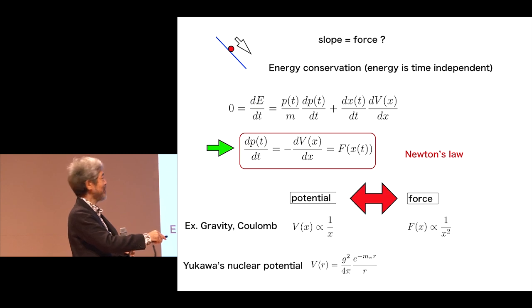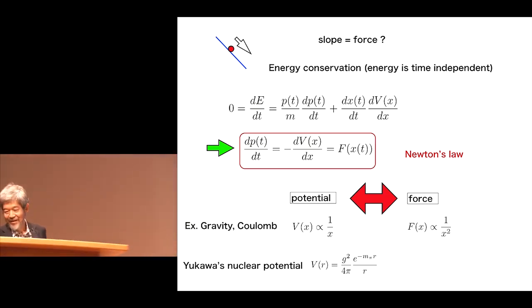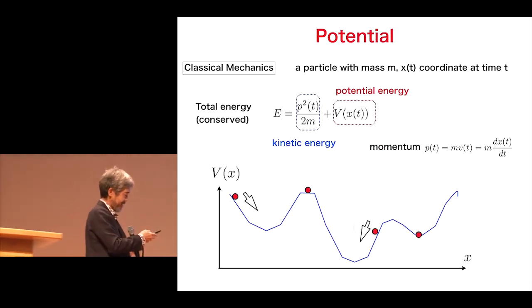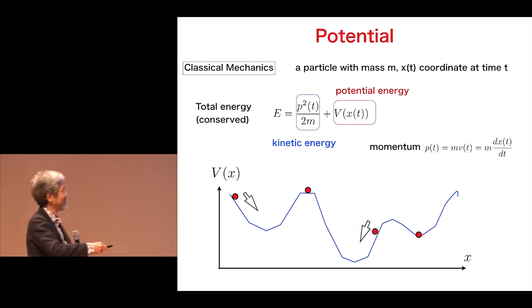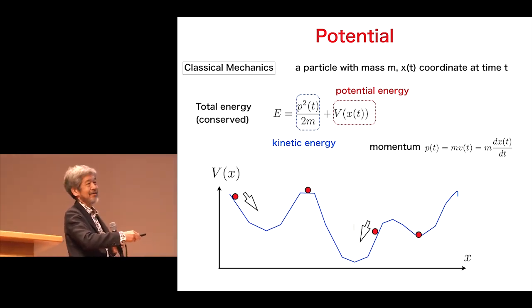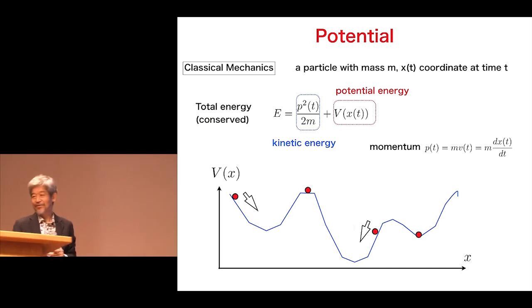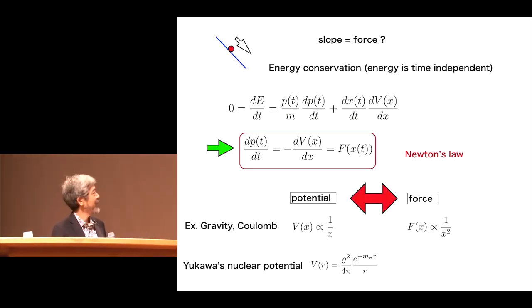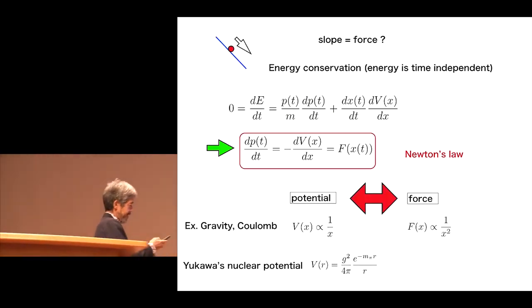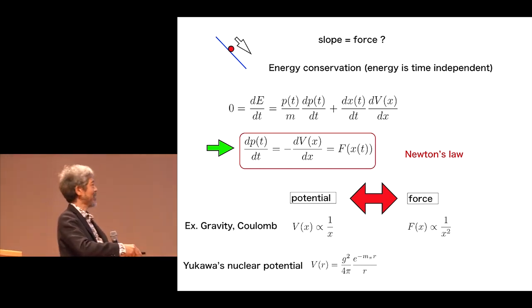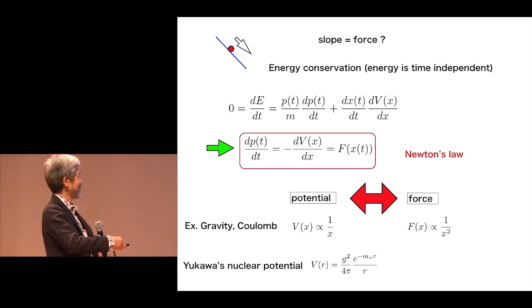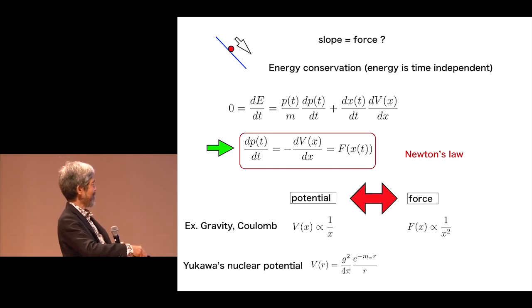This is nothing but Newton's law, because p is m times v, so the p derivative is ma. So F equals ma is Newton's law. And in the case of gravity or Coulomb force, the force is 1 over x squared, and the potential is 1 over x. And Yukawa's nuclear force can be written in this form.